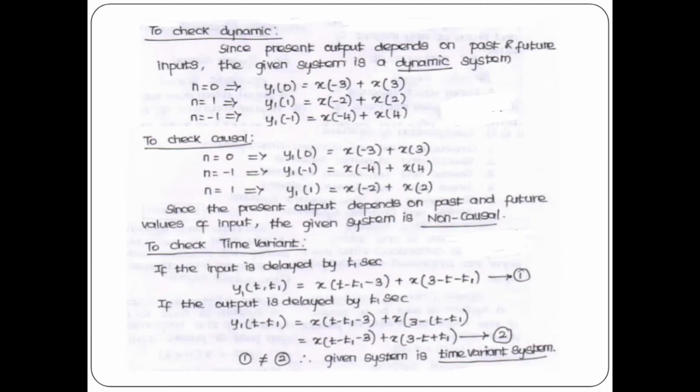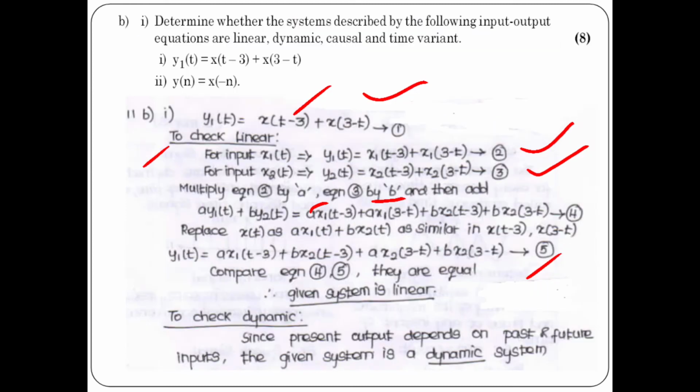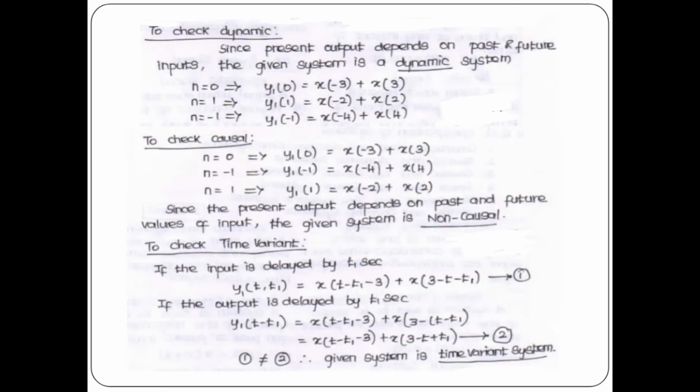So I have written the example how it is. I have said, yes, past and future inputs. How? Substitute for various values of t: 0, 1, minus 1. So substitute in the expression. What is the first expression? y1 of t equal to x of t minus 3 plus x of 3 minus t. So t minus 3: 0 minus 3, so x of minus 3. And 3 minus t: you will get 3 minus 0, x of 3.